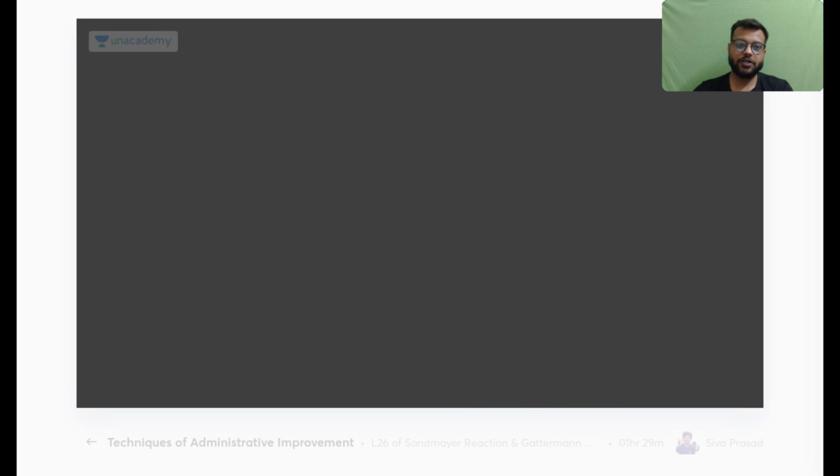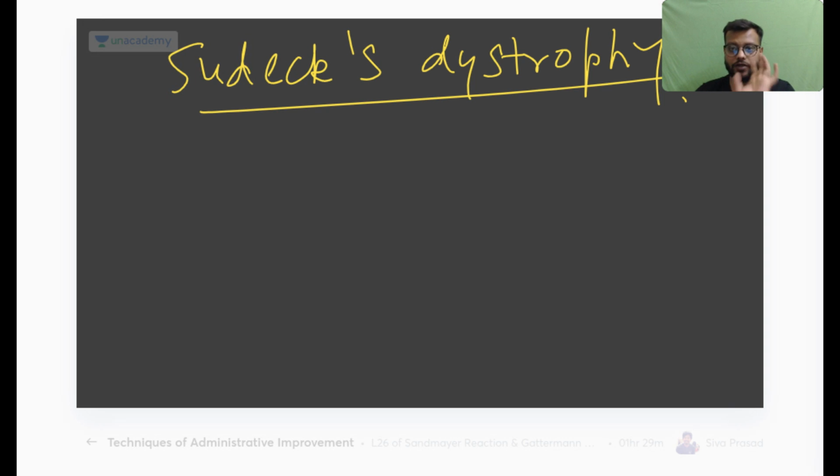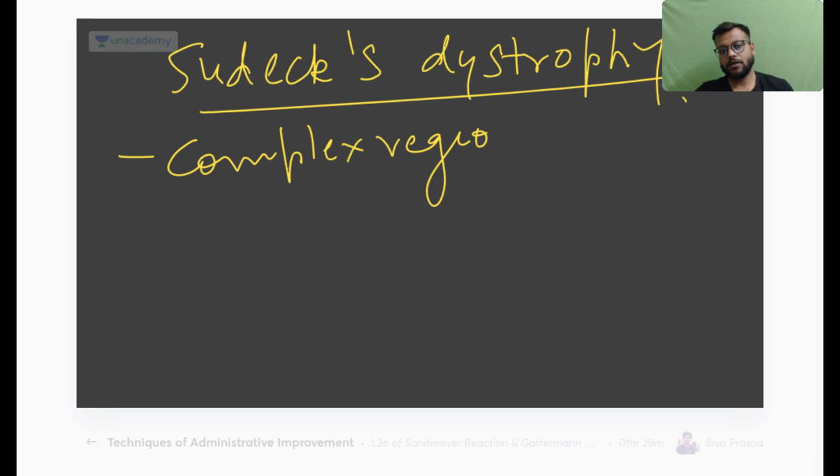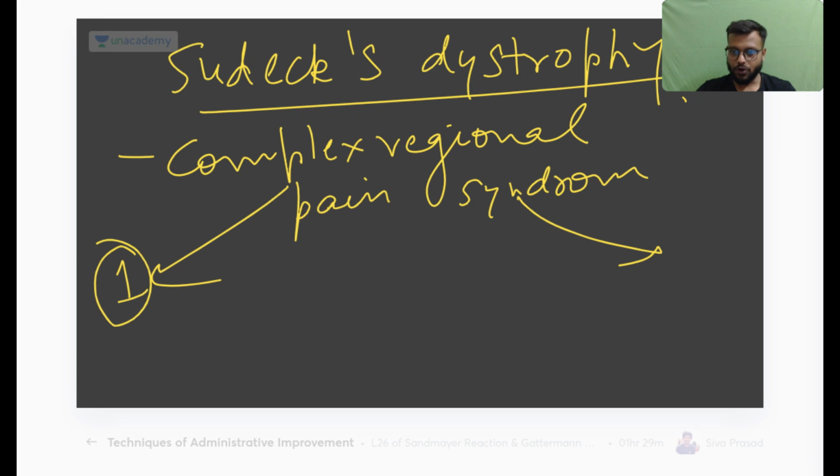Okay, so the answer for this question is Sudeck osteodystrophy. This is Sudeck osteodystrophy, not due to compartment syndrome. Okay, it is Sudeck osteodystrophy, also called complex regional pain syndrome, or CRPS, and it is of two types, that is type 1 and type 2.